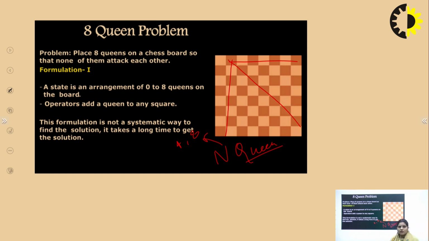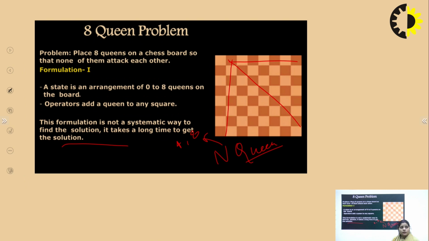By applying these constraints only, we find the solution, that is, how the 8 queens can be placed on a chessboard so that none of them can attack each other.